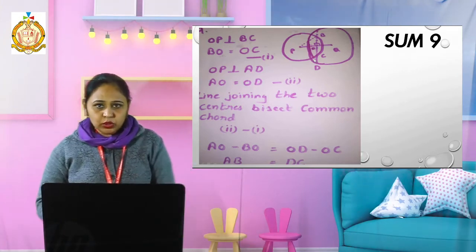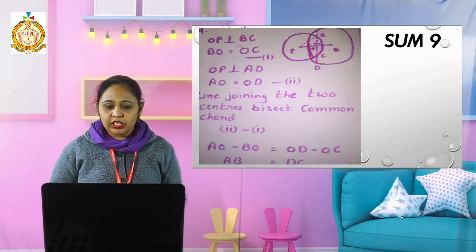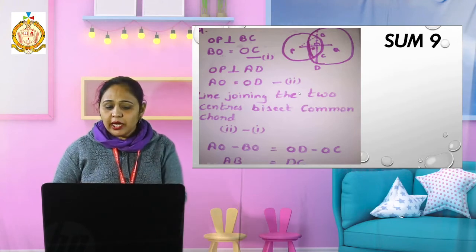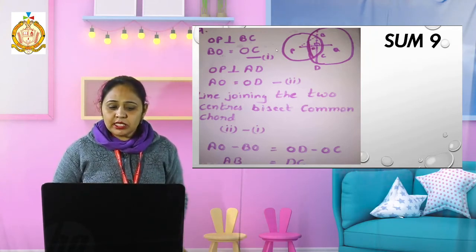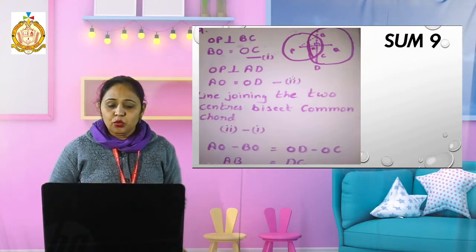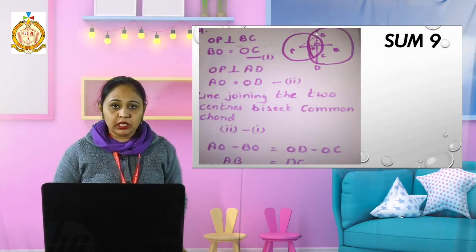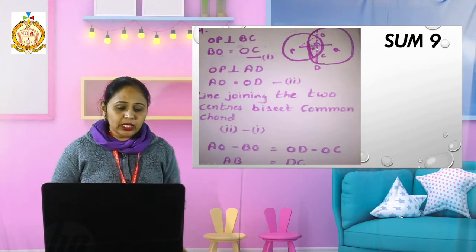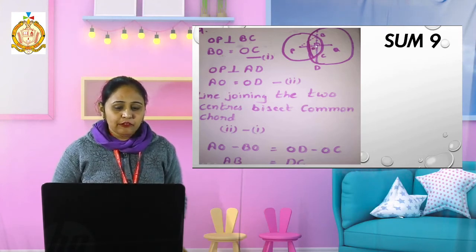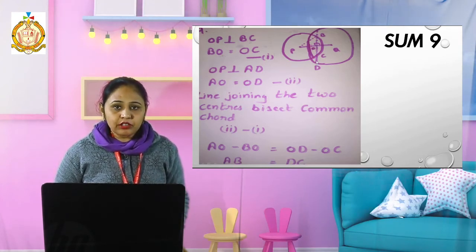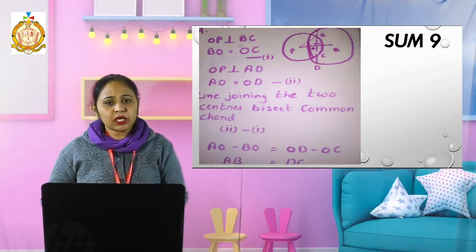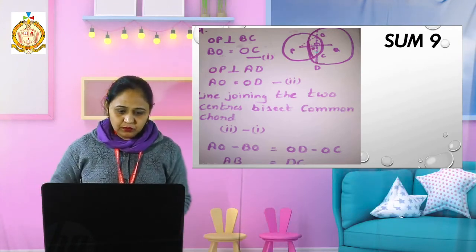Okay, know that. Now first and second, I have given names to them. Now what to do? I have to subtract the first from the second. When I subtract this BO from AO, what will be left here? Here AB is left. Here also, when I subtract this OC from OD full, what is left here? There will be CD left. This is the part which we have to prove.